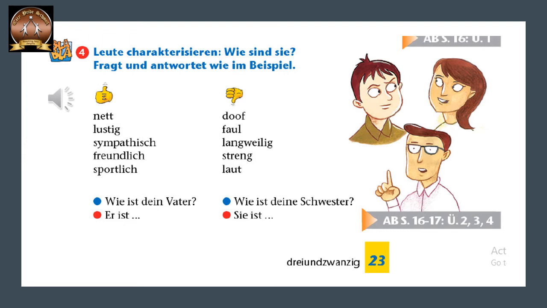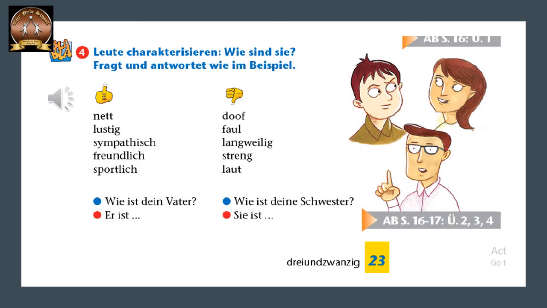So based on this, we have to form small dialogues. We have to ask about any one family member in the question, and in the answer we have to use these adjectives. For example, wie ist dein Vater? Er ist streng, for example, or er ist sympathisch. You can use anything. Wie ist deine Schwester? How is a sister?